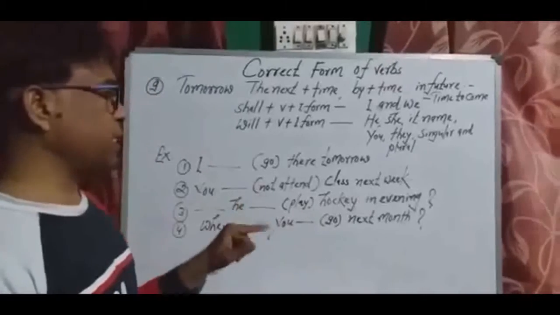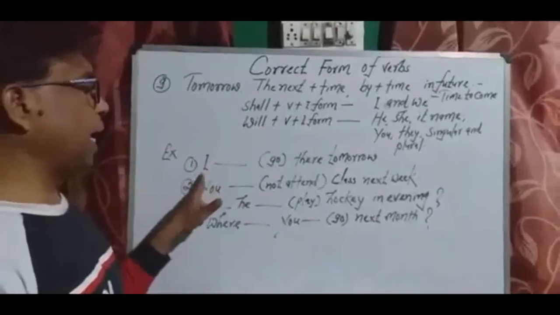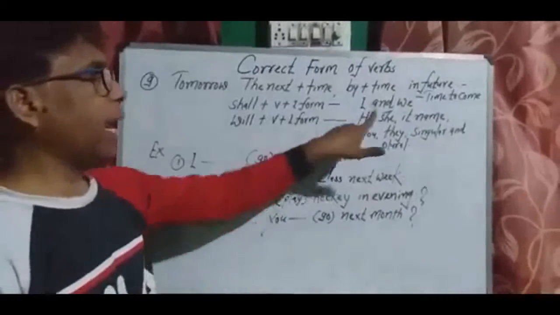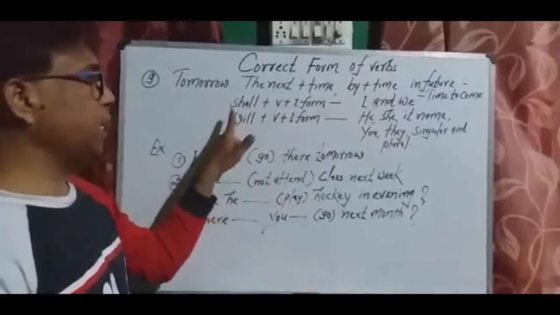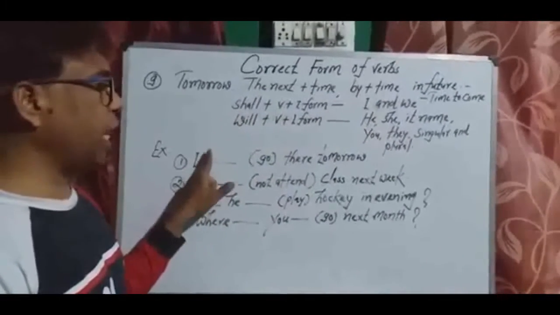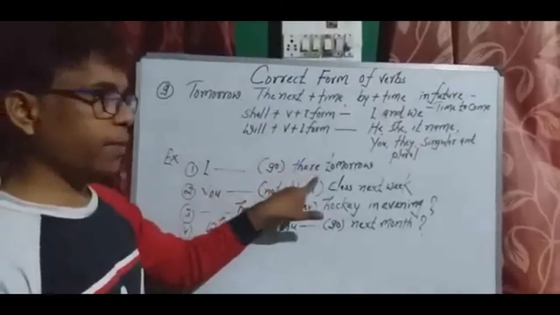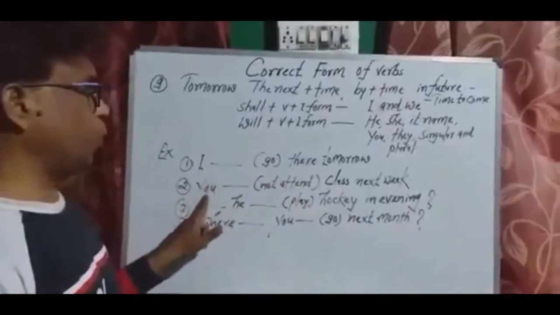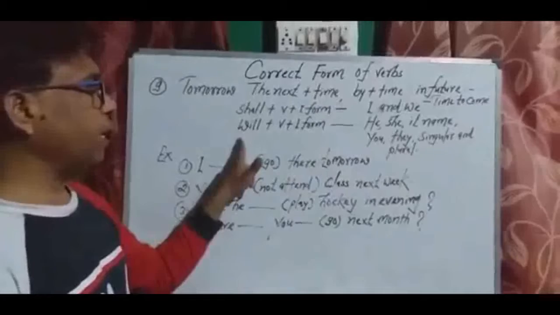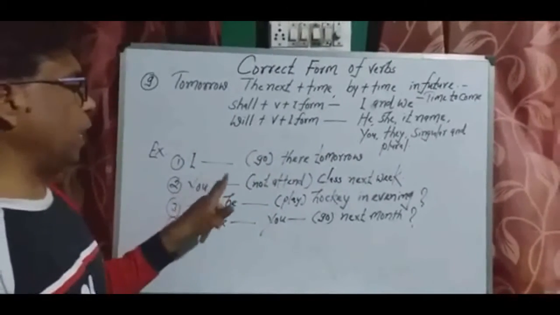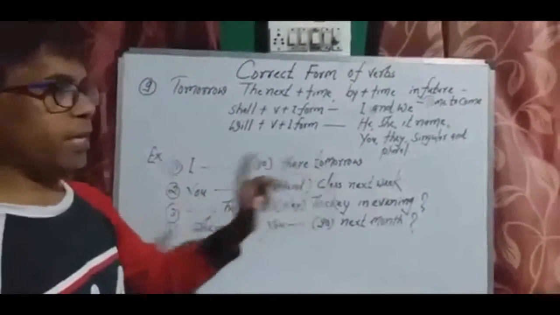Now see the exercise. First, I blank go there tomorrow. I requires shall. That's why you will have to apply shall and first form of the verb go. I shall go there. In the second sentence, you require will along with first form, so you will have to write you will not attend class next week.